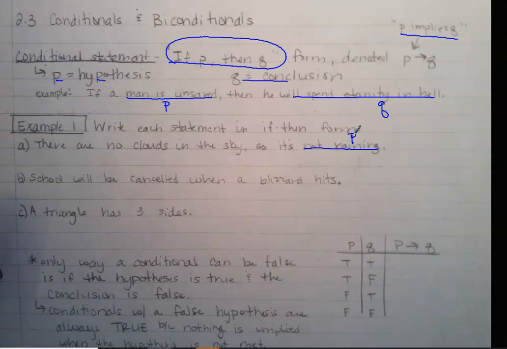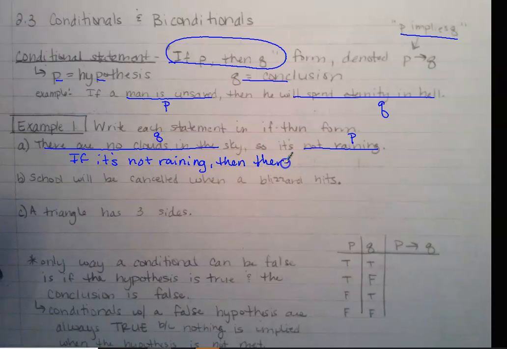So we're going to say if it's not raining, then what's our conclusion? There are no clouds in the sky. That is our Q. So good. If it's not raining, then there are no clouds in the sky.